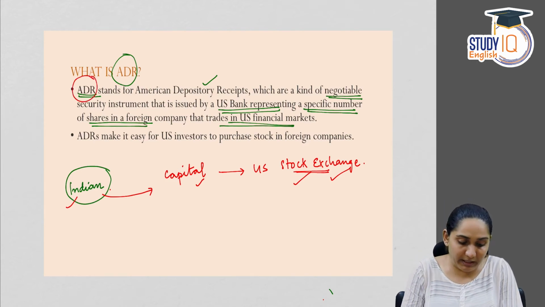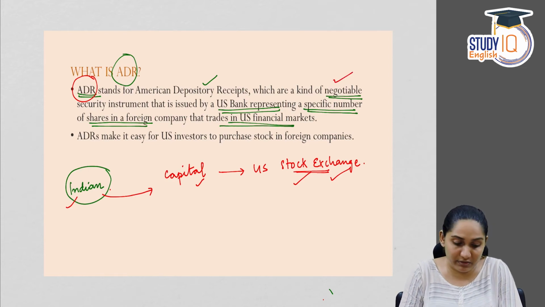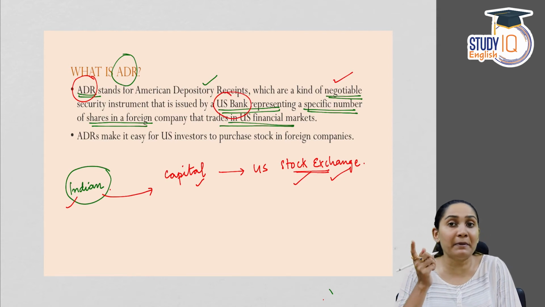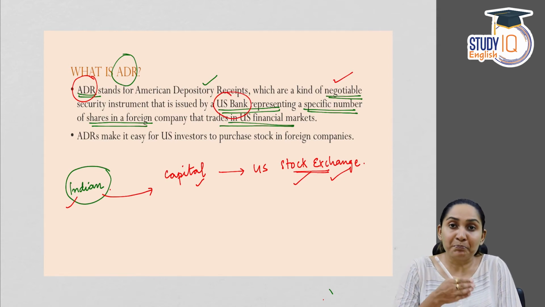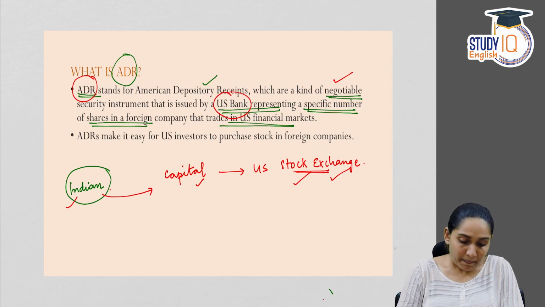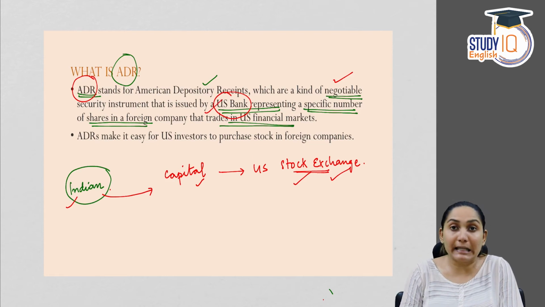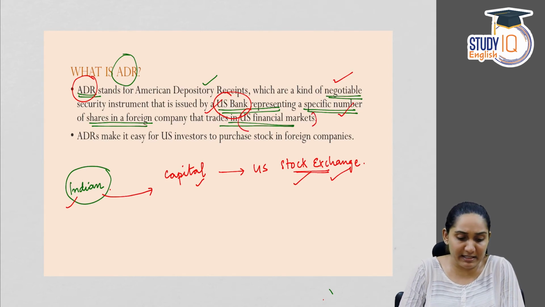So ADR, American depository receipts, are a kind of negotiable security instrument issued by a US bank. Now think about the example that we learned and connect it with the definition. You will get an idea. Issued by a US bank representing a specific number of shares in a foreign company that trades in US financial market. Let us connect this with our example.